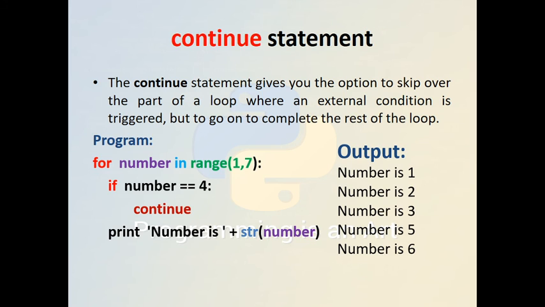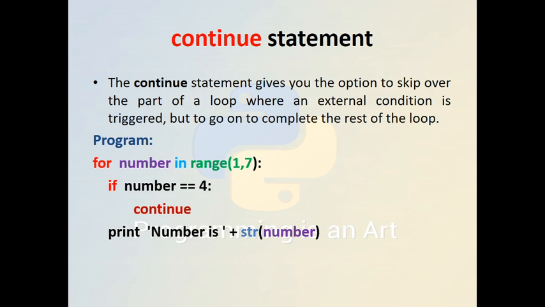That means if number equal to 4, then we will not print the 4 and the remaining will be printed. So the continue will skip the remaining part of the for loop, and the loop will continue from the next iteration. So here we clearly see that if number is equal to 4, then print str number will not be printed, and the remaining 1, 2, 3, 5 and 6 are printed.